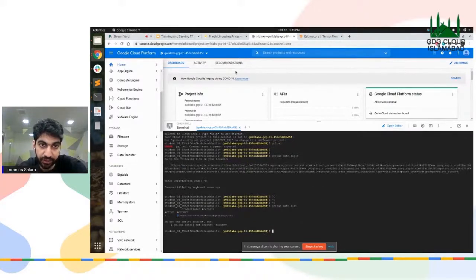Now I have to check. Each Google console has some projects, right? Look at it this way: there's an organization. Let's assume there's an organization X, and that particular organization X has a couple of projects, right? Now, for each project, you can create another cloud console and another cloud platform under the umbrella of one organization. I'm going to check which particular project I am working on right now.